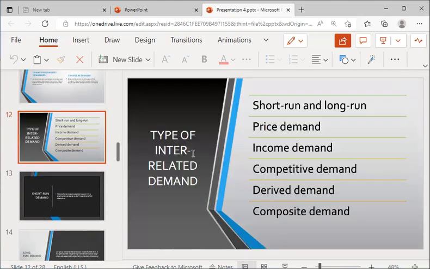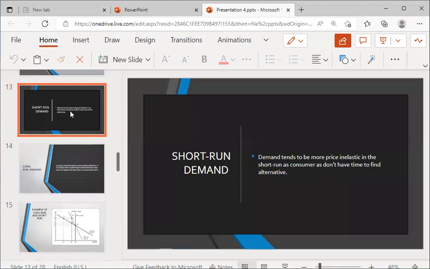We have types of interrelated demand. There are six types of interrelated demand: short and long run demand, price demand, income demand, competitive demand, derived demand, and composite demand. Let's talk about short run demand. Short run demand tends to be more price inelastic in the short run, as a customer doesn't have time to find alternatives.